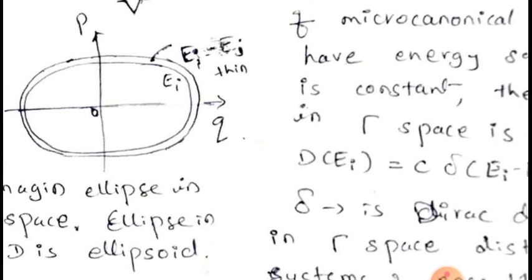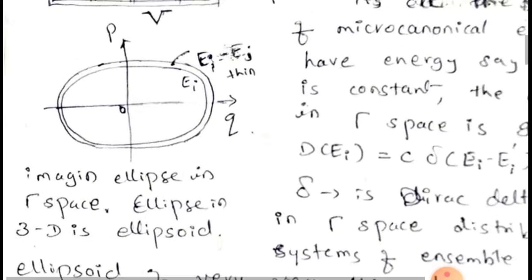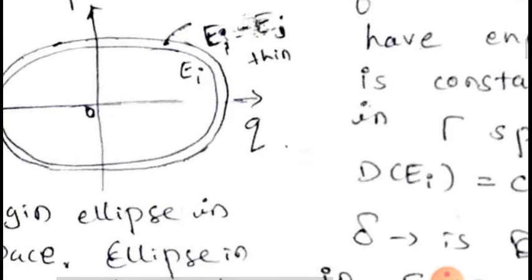Just imagine it in an n-dimensional, 3n-dimensional gamma space. Gamma space is a 3n, no, it's a 6n-dimensional space, in a 6n-dimensional space. And for understanding, here I have shown a little bit thicker line with the ellipsoid.